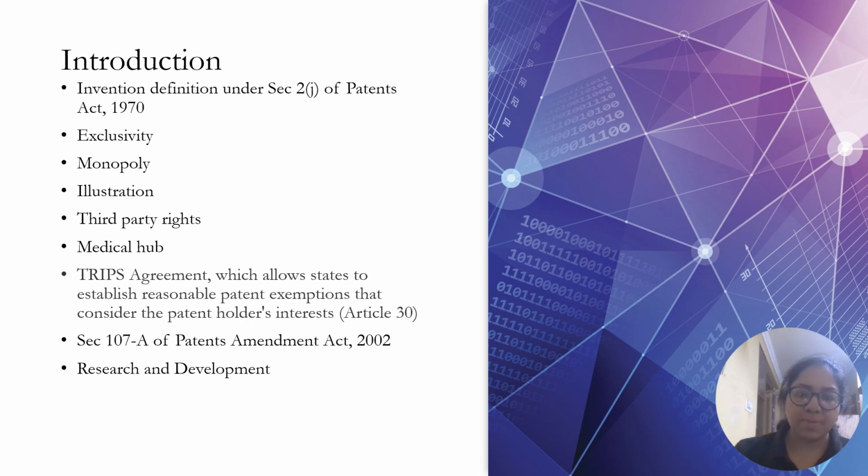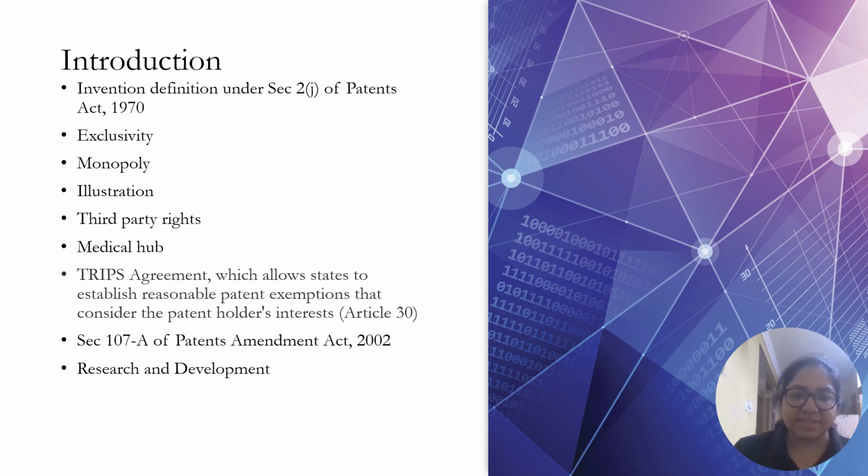For an invention to be patented, it has to satisfy three criteria: novelty, distinctiveness, and capable of industrial application. So, once obtained, a patent will grant exclusive rights to the owner, and he enjoys monopoly for a period of 20 years. Let me illustrate regarding Bolar exemption.